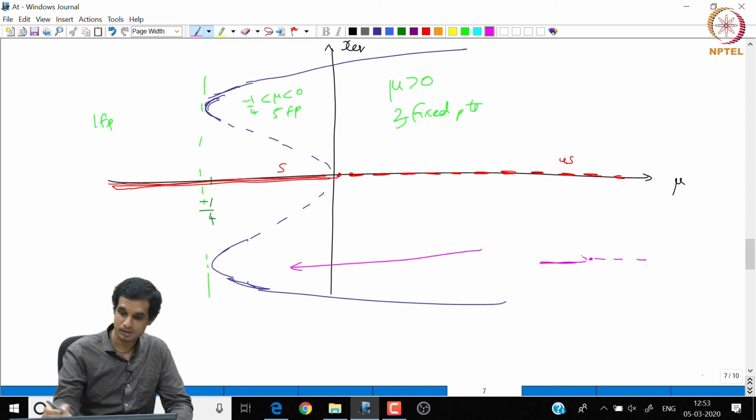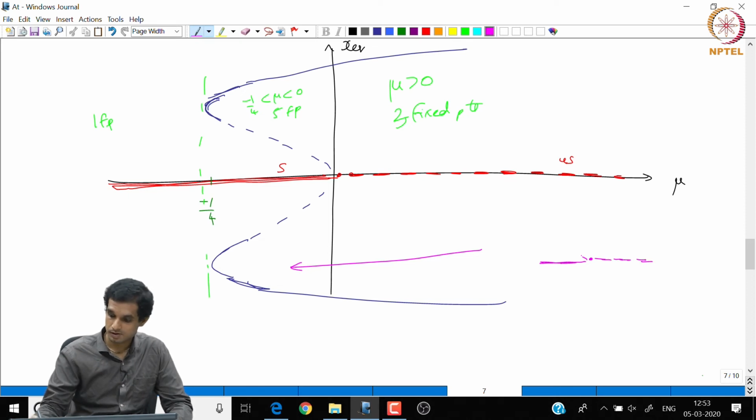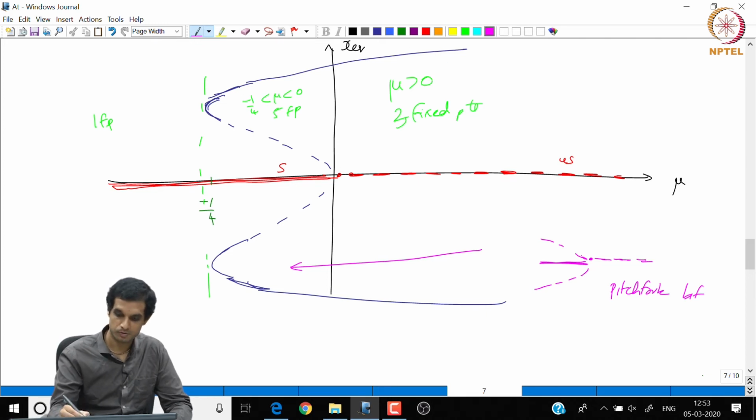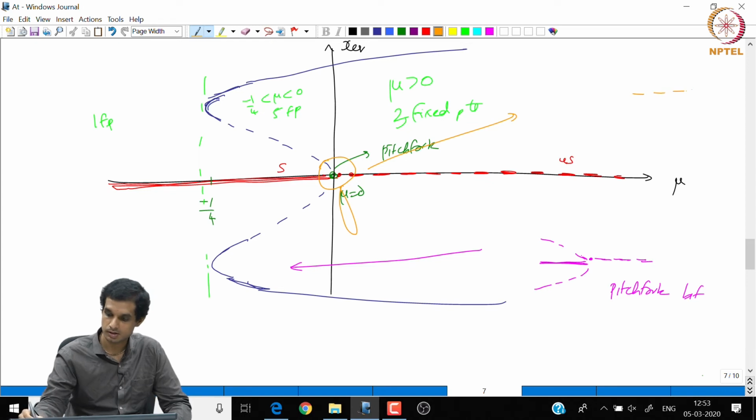So, the unstable equilibrium is becoming stable and giving rise to 2 other unstable equilibria. So, this is nothing but a pitchfork bifurcation. What is happening here when mu equal to 0? When mu equal to 0, we witness a pitchfork. That means if you locally zoom into this diagram, it will be a pitchfork bifurcation.